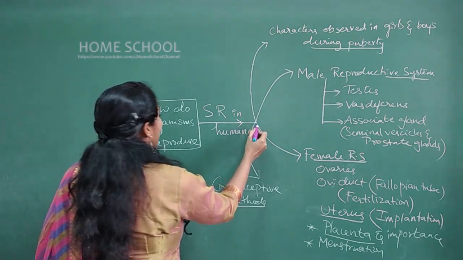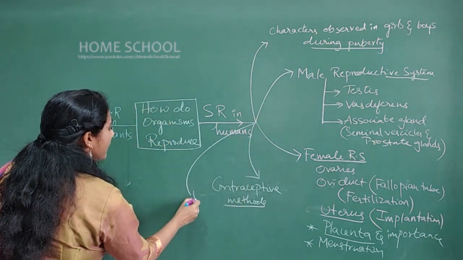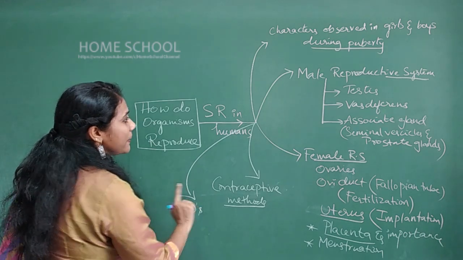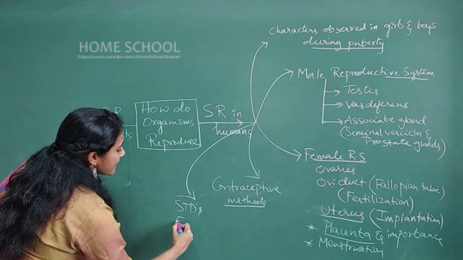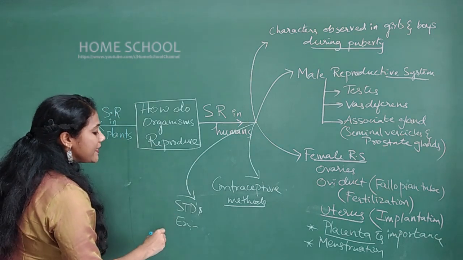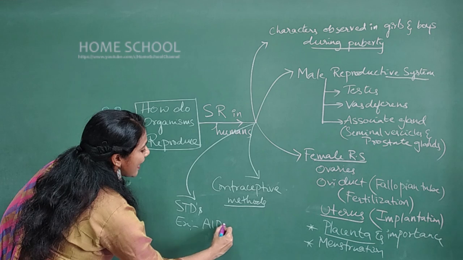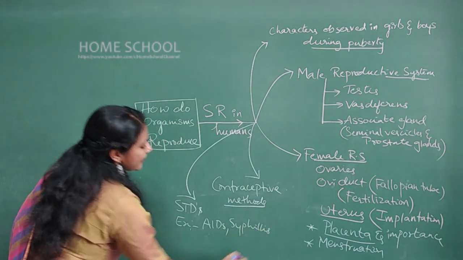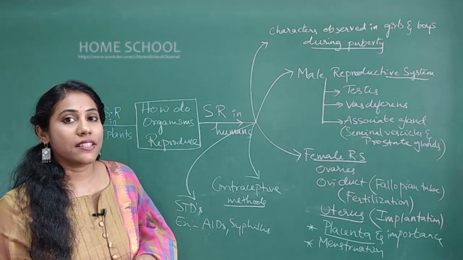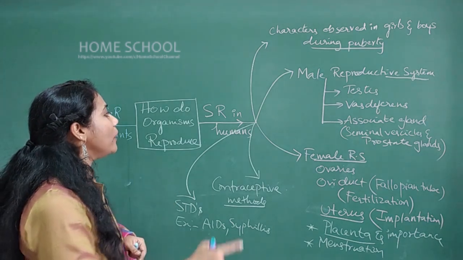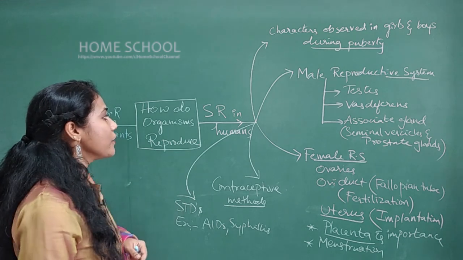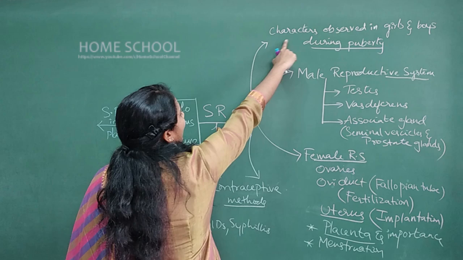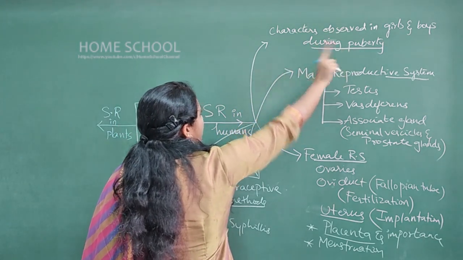Not only that, you have one more topic here, that is STDs, sexually transmitted diseases. They will ask you for examples of sexually transmitted diseases. You can give examples such as AIDS, syphilis, gonorrhea, etc. At least 2 examples, try to revise. So this is all about sexual reproduction in humans. Altogether 5 subtopics you have to concentrate on. First one is characters that you observe in girls and boys during puberty.